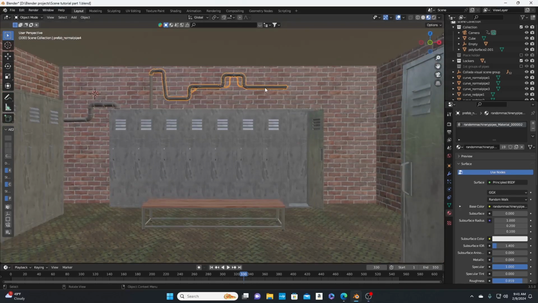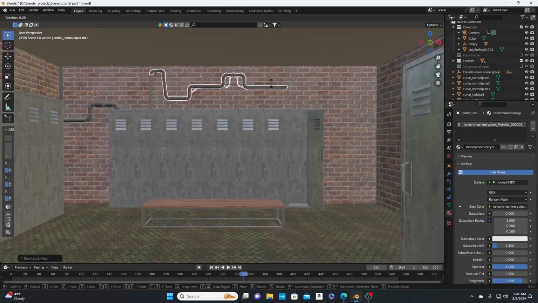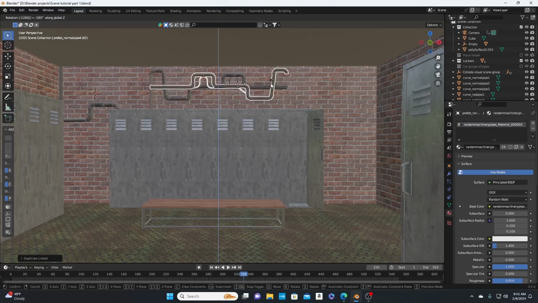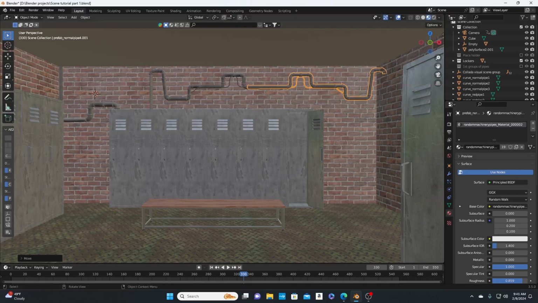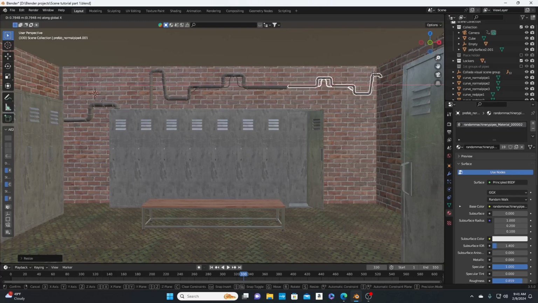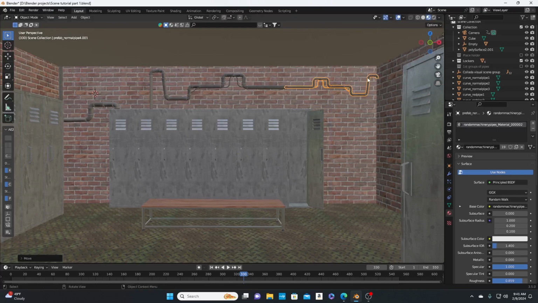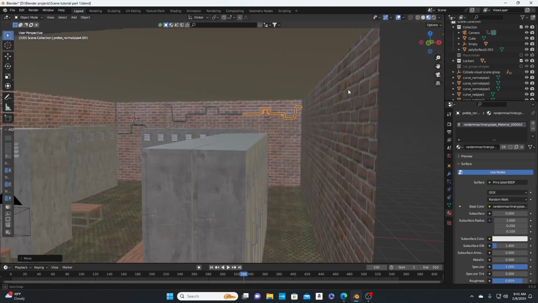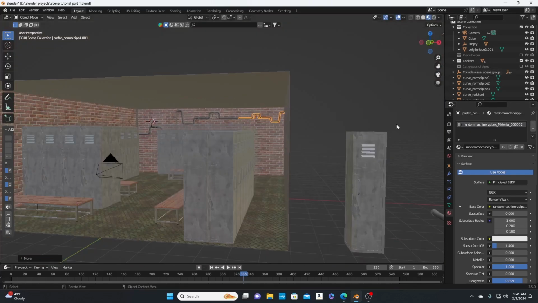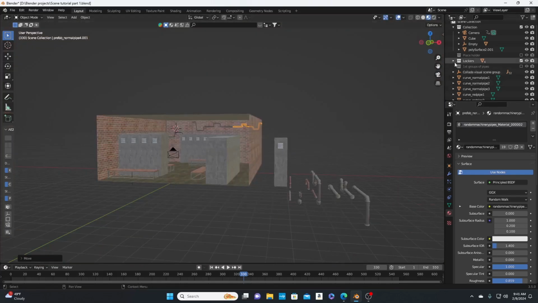Alright, so we got these pipes going. And now I can really just hit Alt D and rotate on the Z, hit negative 180. We just gonna move this on this end. We're gonna scale it down. Alright. Now we're gonna turn these groups of pipes off.